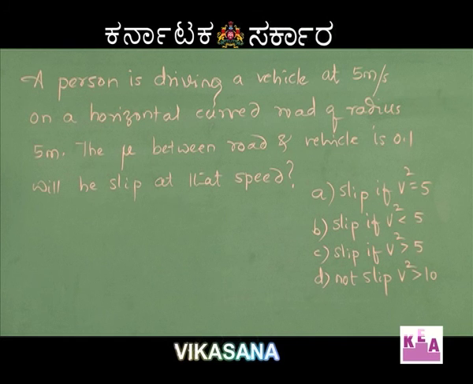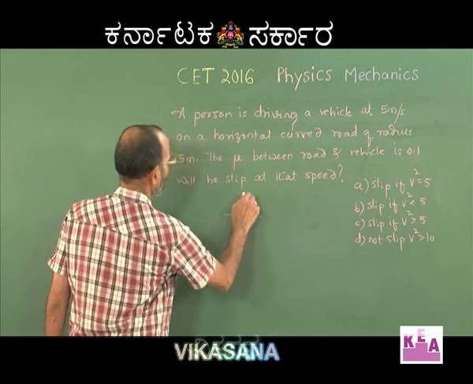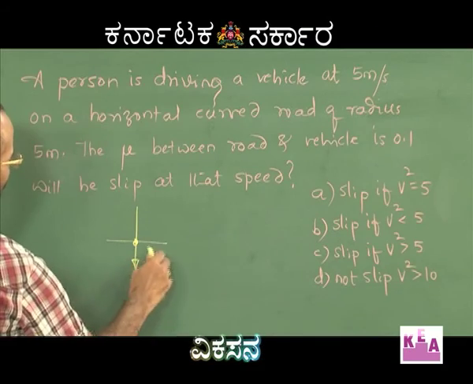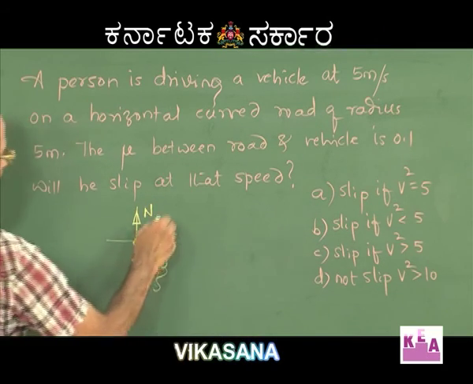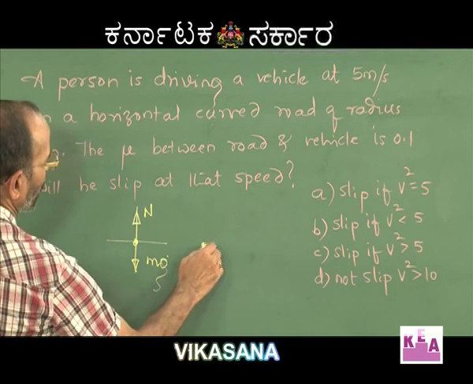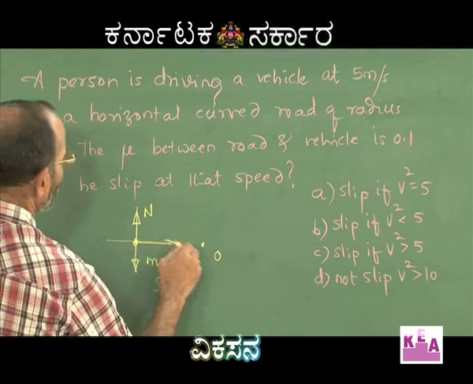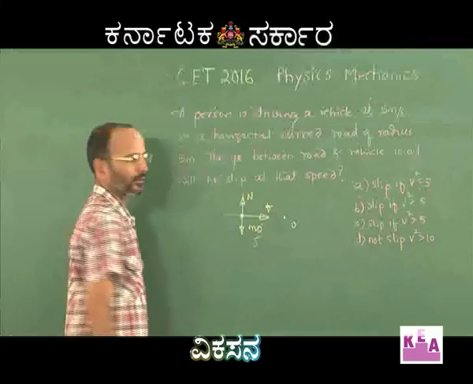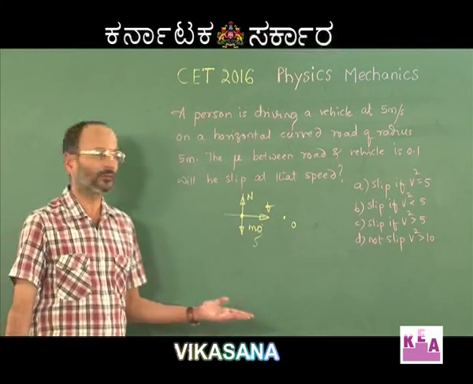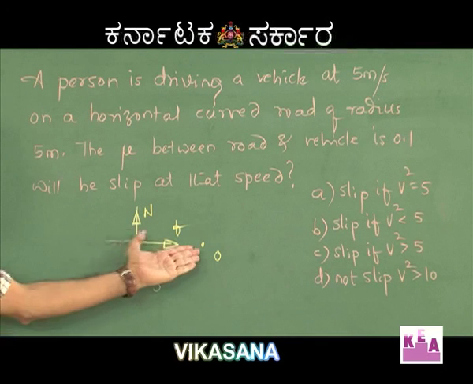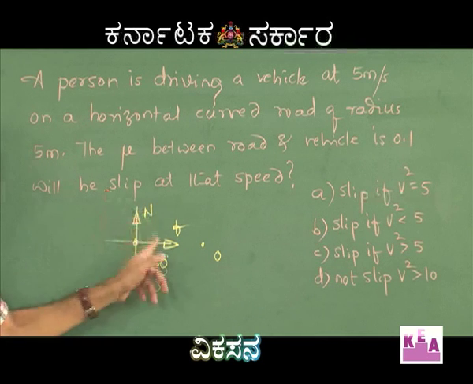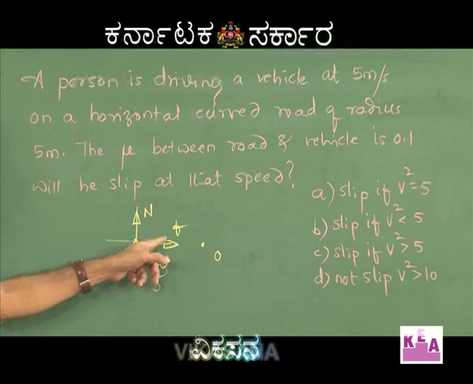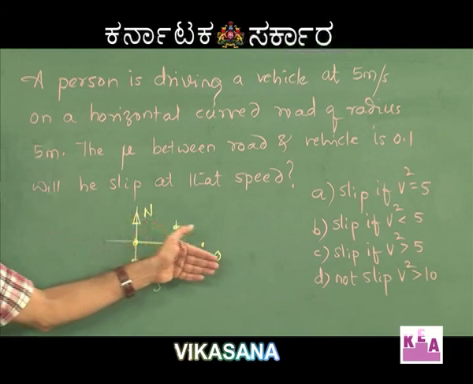Okay, so as I suggested, what we will do is, we will just make the free body diagram of the car. See, this is the road, this is the car, weight of the car is acting downwards, I have written it as mg, normal reaction is acting upwards, and if the center of the circle on the road is somewhere here, you can show the friction to be acting towards the center. See, because friction is the only force, we are at the mercy of the friction. Neither normal reaction is ready nor mg is ready to provide the centripetal force, because both of them are not directed towards the center. It is only friction which can provide you the necessary centripetal force, and so you cannot say friction should be acting away, it should be directed towards the center.